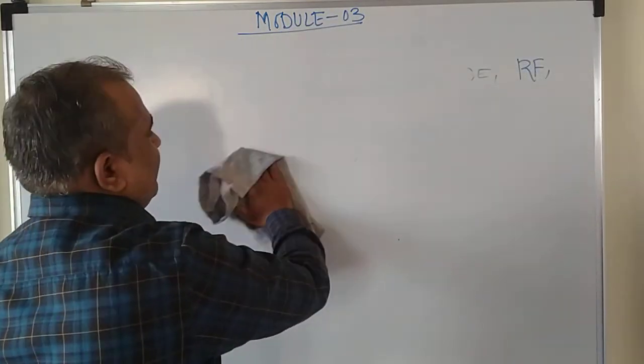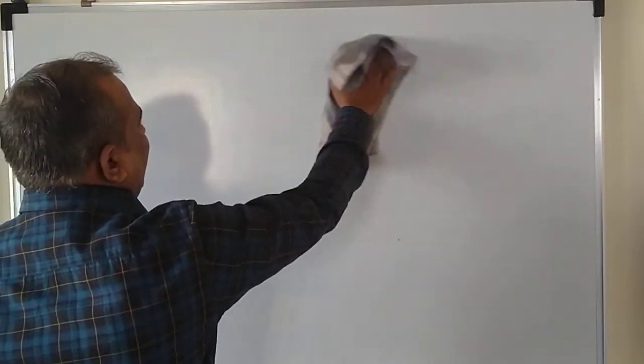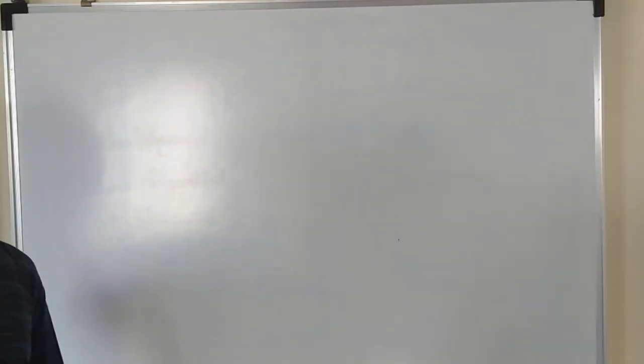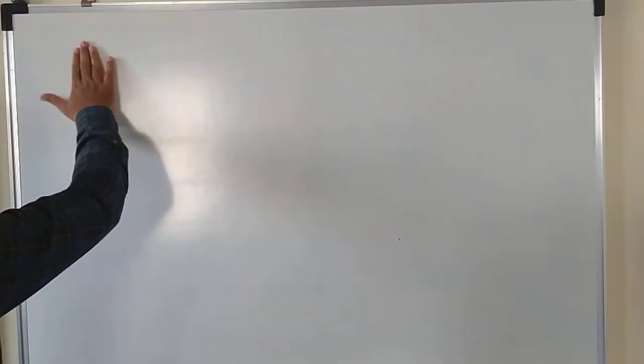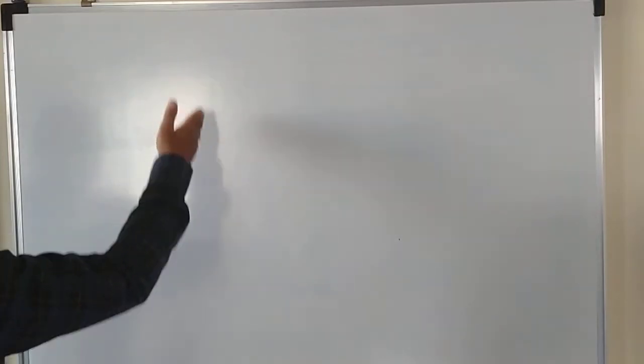Apart from that, there are various kinds of functions which exist in mathematics, like logarithmic function, exponential function, trigonometric function, algebraic function, hyperbolic function. These are called elementary functions, whereas whatever I just mentioned, all these are called the special functions.